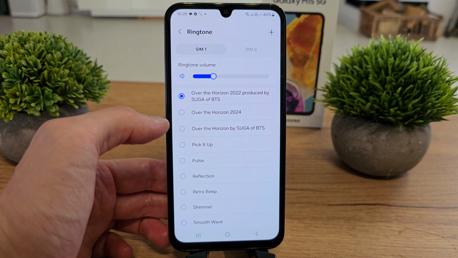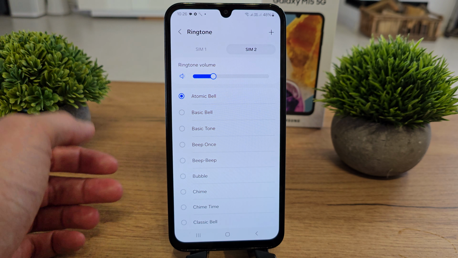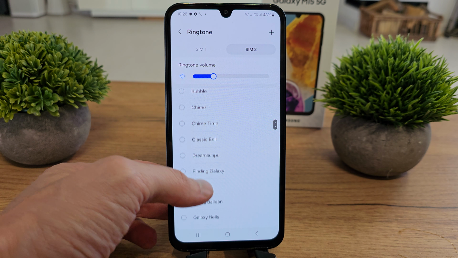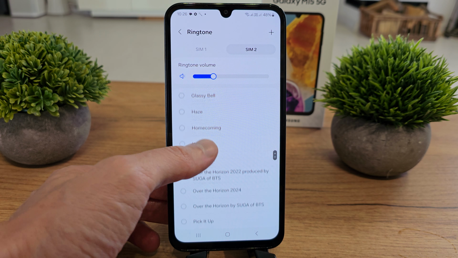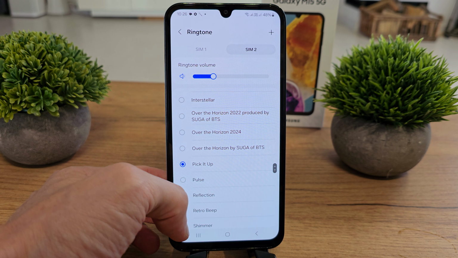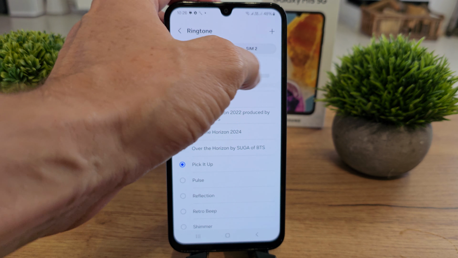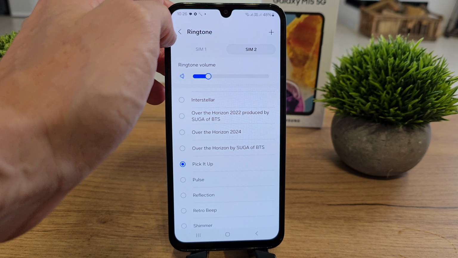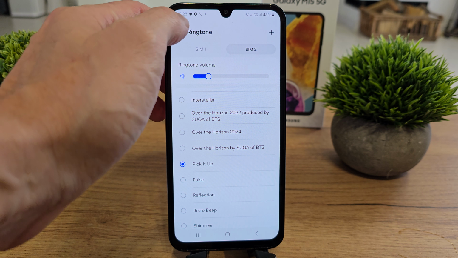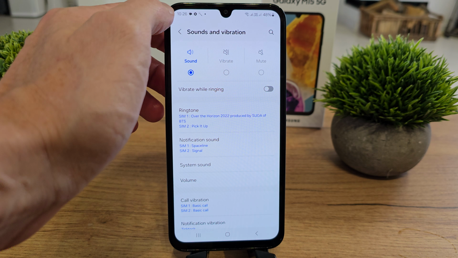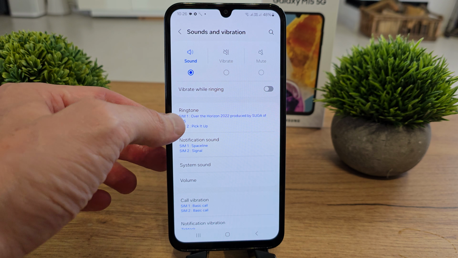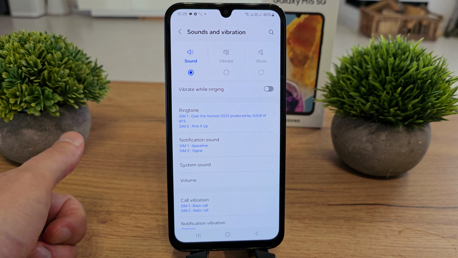And there is a ringtone for the SIM 1. You can set up the ringtone for the SIM 2 if you wish. Of course, you can set up the ringtone volume for this SIM 2, which is different from the SIM 1. Okay. And as you see, we have set up the two ringtones for our SIM cards.